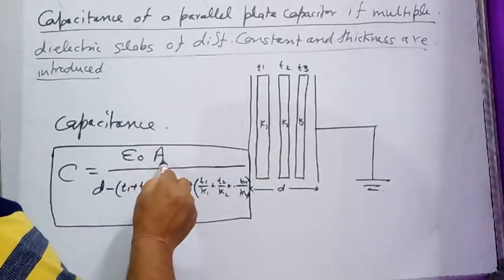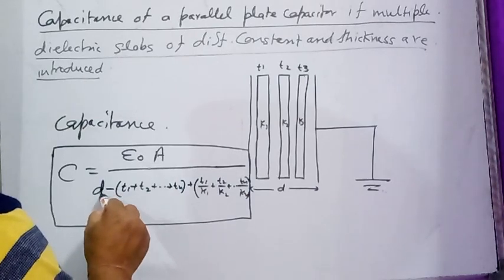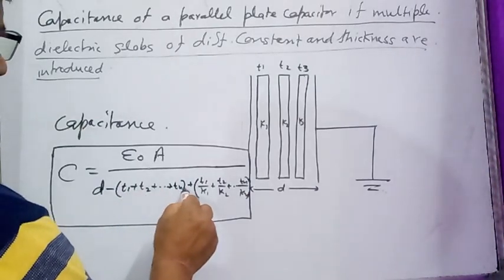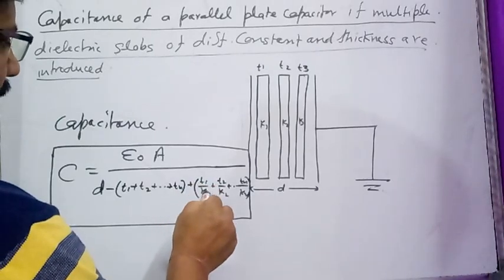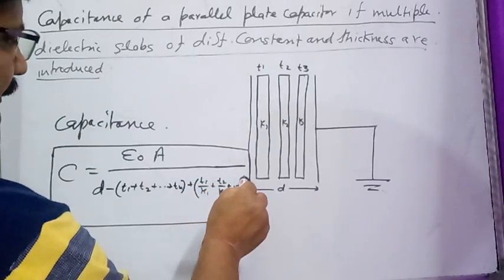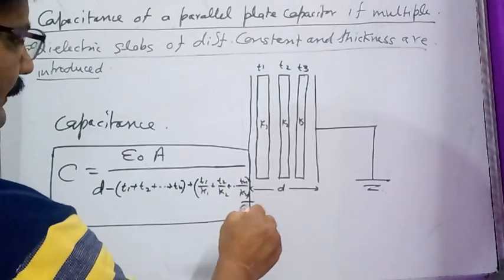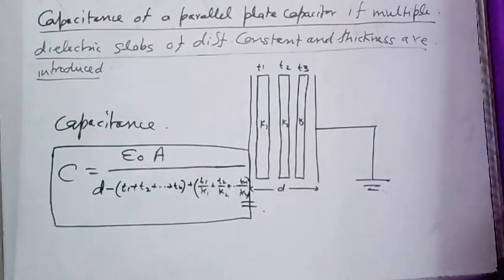C is equal to epsilon naught A divided by d minus (t1 plus t2 plus t3 and so on up to tn) plus t1 by K1 plus t2 by K2 plus and so on up to tn divided by Kn. This would be the capacitance of the parallel plate capacitor.